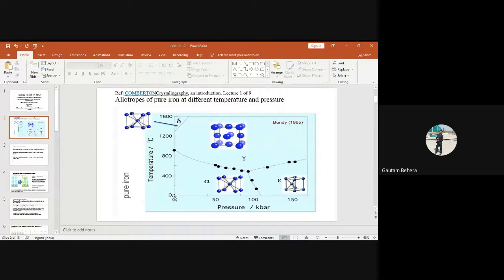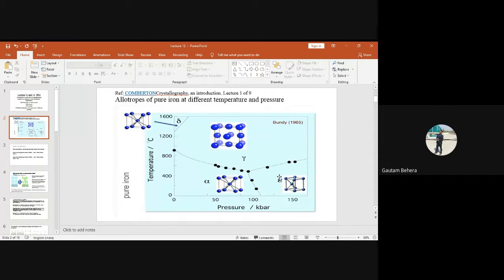But if now I consider increasing the pressure as well as temperature, what will I see? You can see above 110 kilobar pressure, for example, the iron exists in hexagonal close pack structure.